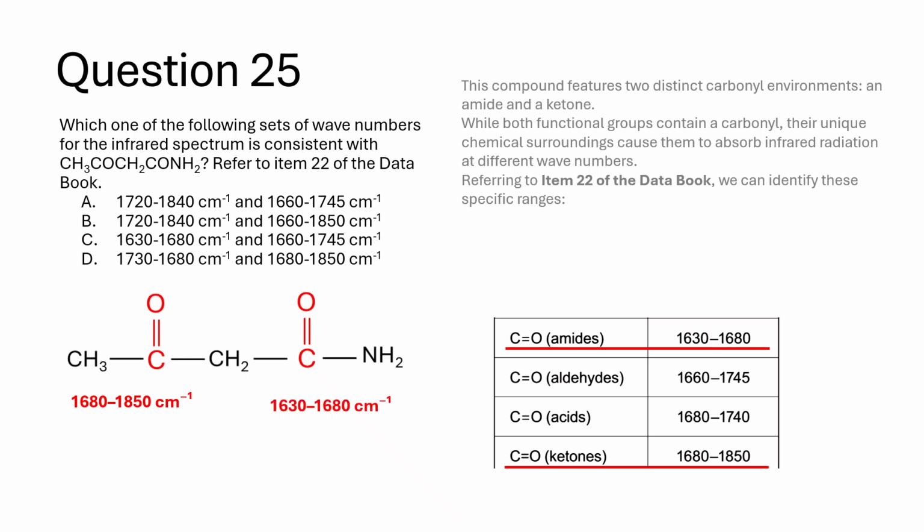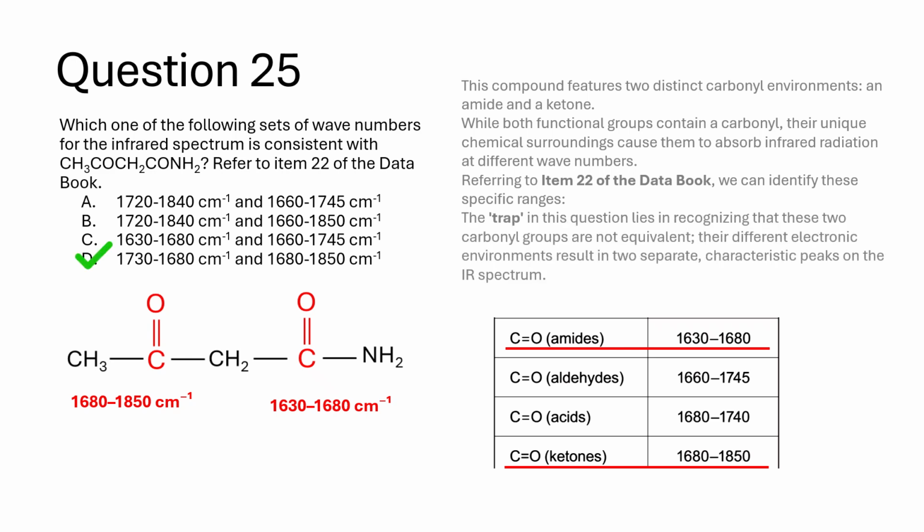Ketone, C=O absorbs between 1680 to 1850 cm^-1. Amide, C=O absorbs between 1630 to 1680 cm^-1. The trap in this question lies in recognizing that these two carbonyl groups are not equivalent. Their different electronic environments result in two separate, characteristic peaks on the IR spectrum.